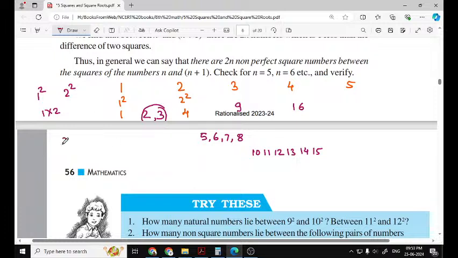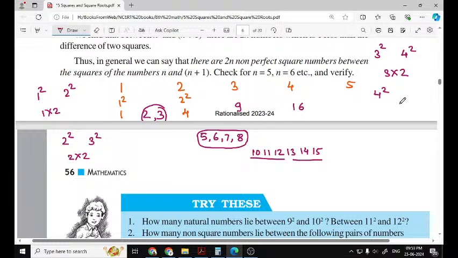Then between 2 square and 3 square, the smaller one is 2. 2 into 2 is 4. So 4 non-perfect square numbers are between 4 and 9. Then between 3 square and 4 square, the smaller is 3. 3 into 2 is 6. Let us count: 1, 2, 3, 4, 5, 6.